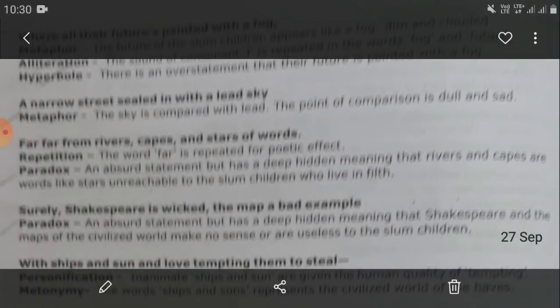What is the hidden meaning in this? When you read this line, it looks very absurd, that surely Shakespeare is wicked, the map a bad example. We don't feel that there is any meaning in it, but it has got a very deep hidden meaning that the Shakespeare and the maps of the civilized world which are there in this classroom don't have any sense or they are useless for the children of this slum area.